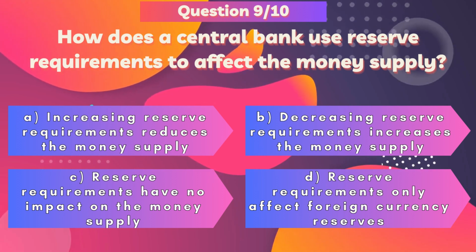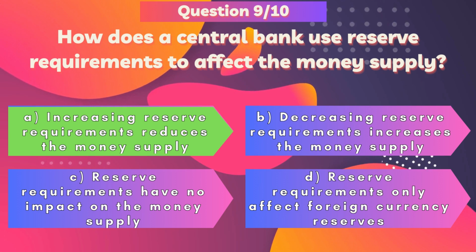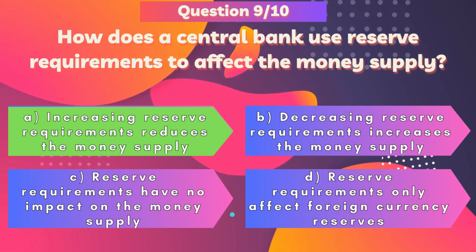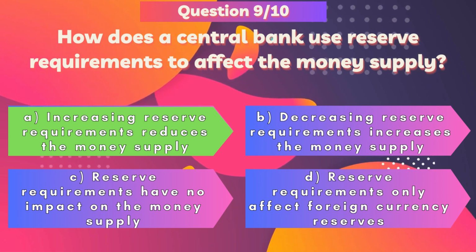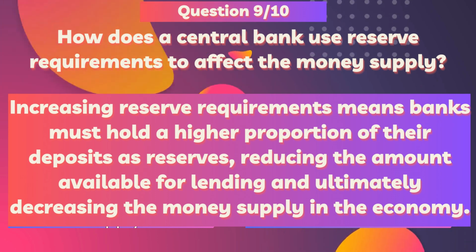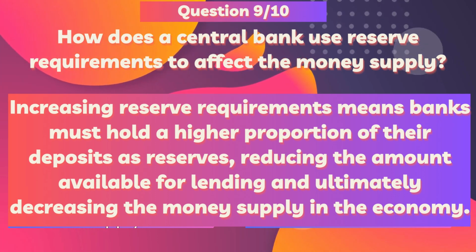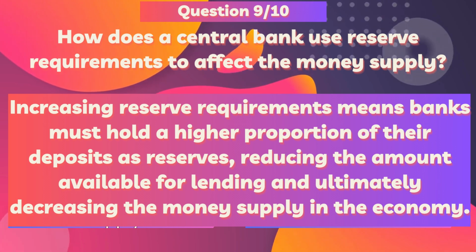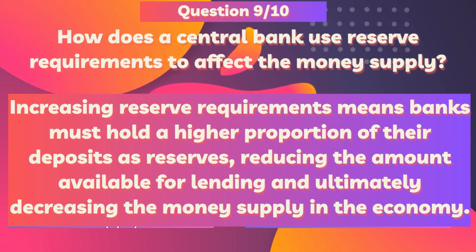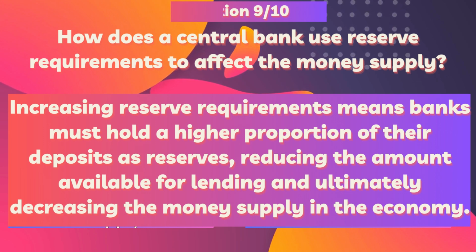That's correct. The answer is A. Increasing reserve requirements reduces the money supply. Increasing reserve requirements means banks must hold a higher proportion of their deposits as reserves, reducing the amount available for lending and ultimately decreasing the money supply in the economy.